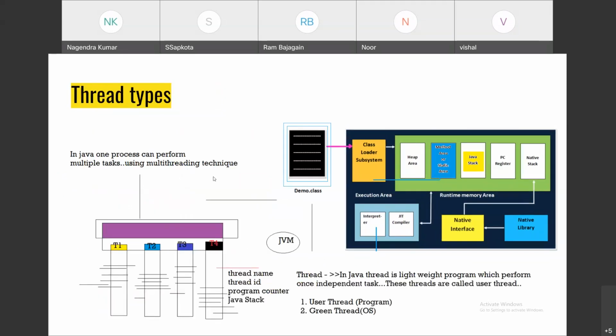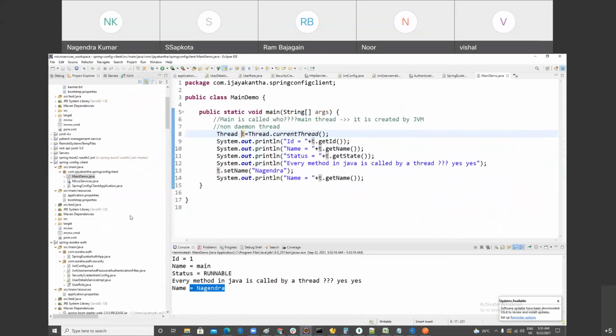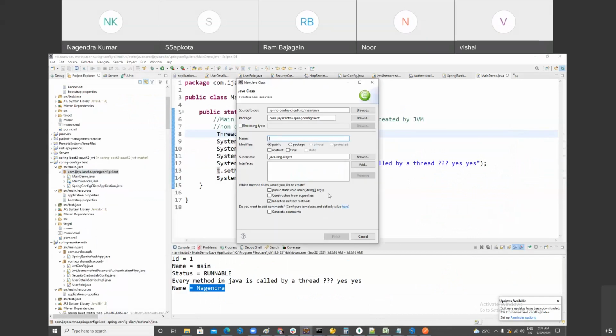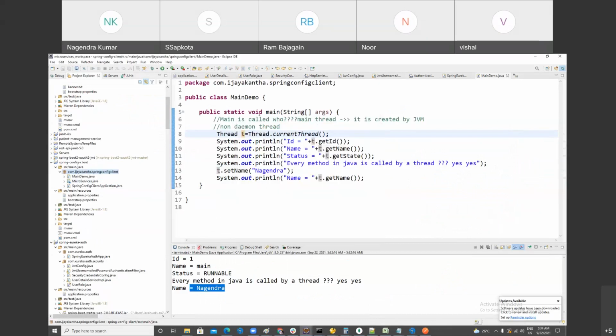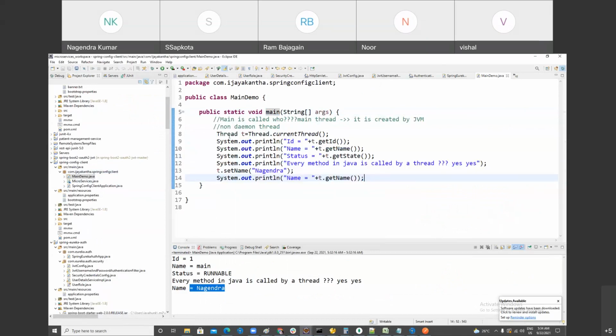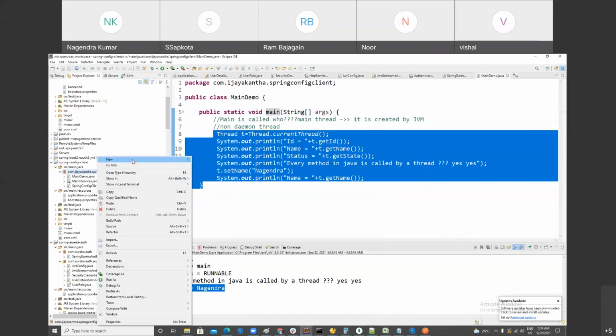What I'm going to teach you, I'm going to create two threads. One thread will say good morning, the second one will say good evening. Can you help me to create a thread in Java? You can create a thread in two ways. A normal Java program performs only one execution, not parallel execution, one by one, line by line. Today I'm going to create multiple threads in Java.